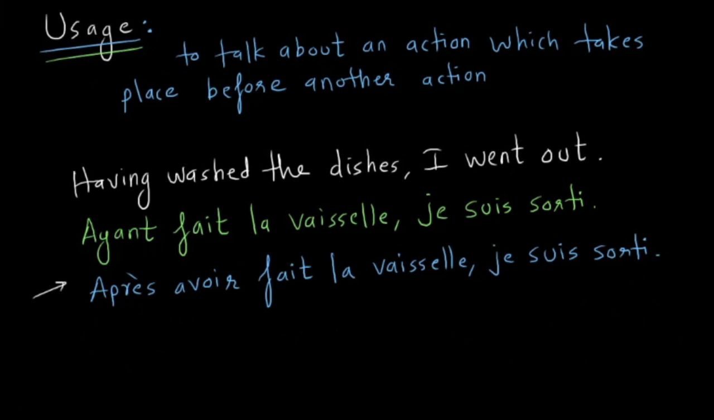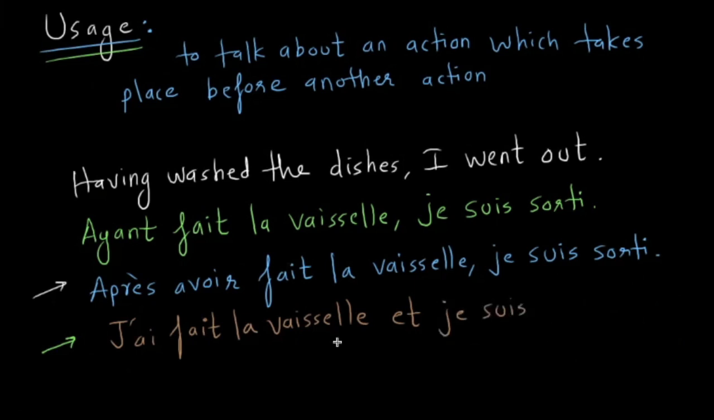And is there another way, Manoj, of saying the same sentence? Simple order, right? I did the dishes, J'ai fait la vaisselle, and je suis sorti. I went out. The two actions happening one after another in the past, right? I did the dishes and I went out.